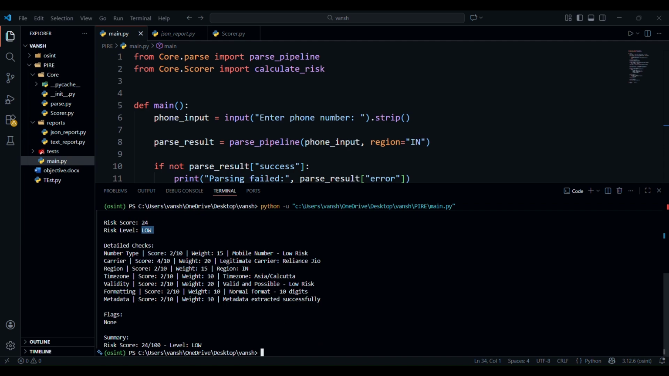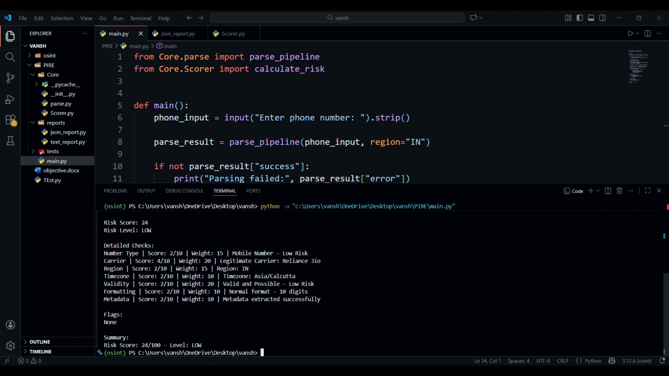Let me go to the detail checks. Here number type, it is a mobile number. Carrier, it's a Reliance Jio number. Region, India. Time zone, Asia/Calcutta. Validity, it's a valid number, low risk. Formatting, normal format. Metadata extracted successfully. So there is no flag, this is a valid number, and this is the summary. And this is now my output.